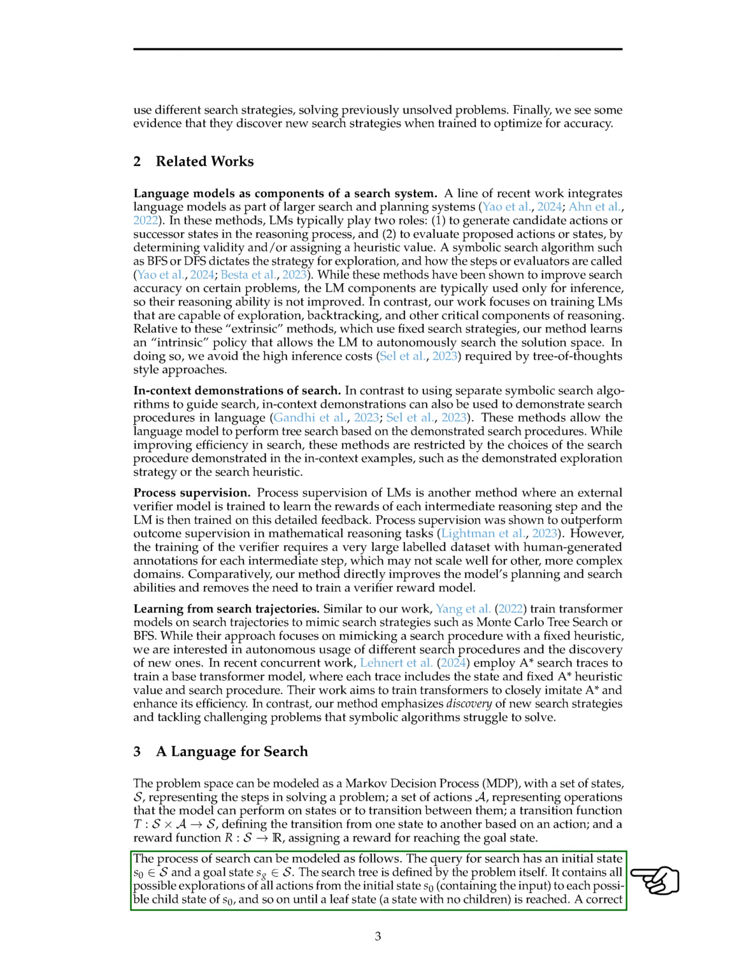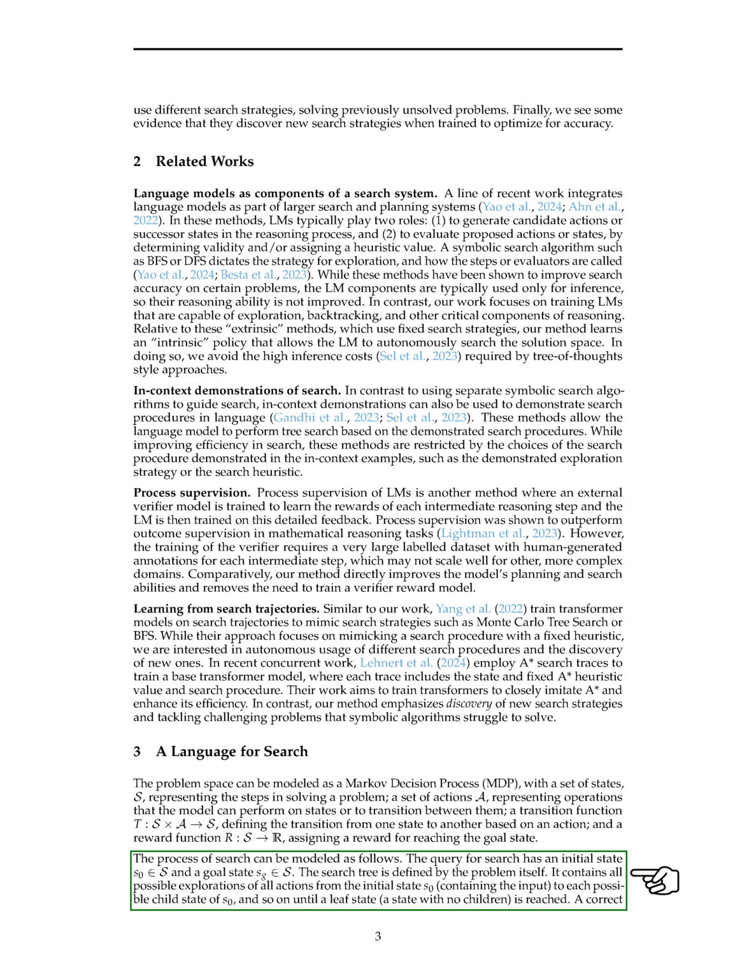The search process starts with an initial state and aims to reach a goal state by exploring a search tree. This tree includes all possible actions from the initial state to its child states until a solution is found. A correct path to the solution is a sequence of states and actions leading from the initial state to the goal state. We focus on the search process within the search tree.